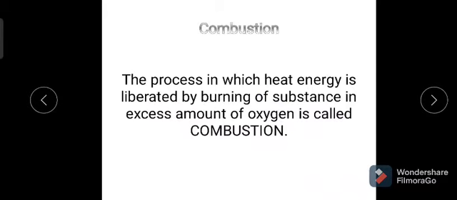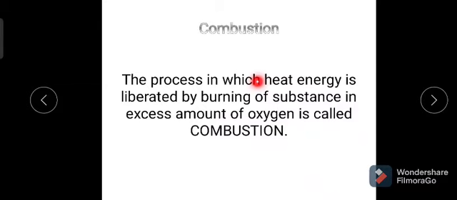On combustion of carbon compounds, we get carbon dioxide and also water molecules.